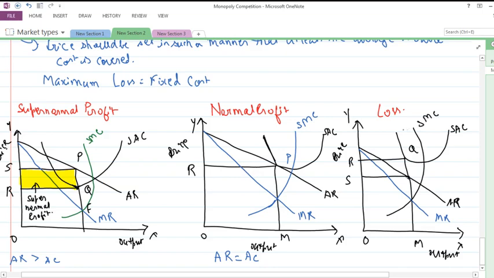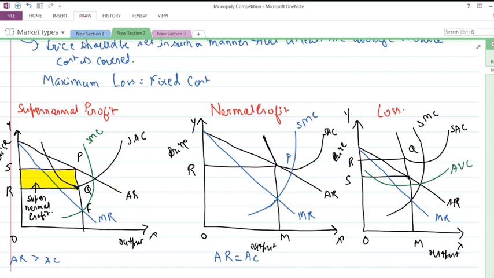What we find over a period of time is that here we will add one more curve, that is the average cost curve. Okay, this is the overall average cost curve, average variable cost curve, sorry. Here AVC is the average variable cost curve at this point. Okay, at this point E, the firm attains equilibrium.